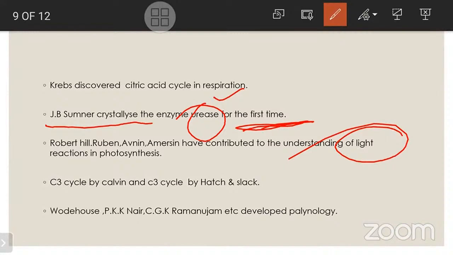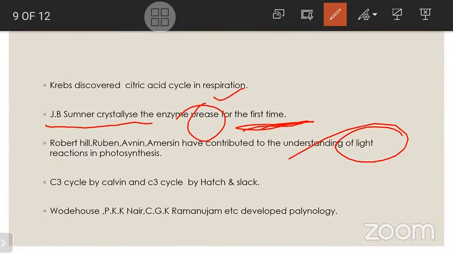You know the light reaction of photosynthesis plays a major role in producing oxygen. Oxygen is produced in photosynthesis by the photolysis of water. The water molecule is lysed. So photolysis of water takes place, which releases oxygen in the light reaction. That was observed by these scientists. So who are they? Robert Hill, Ruben, Arnon.